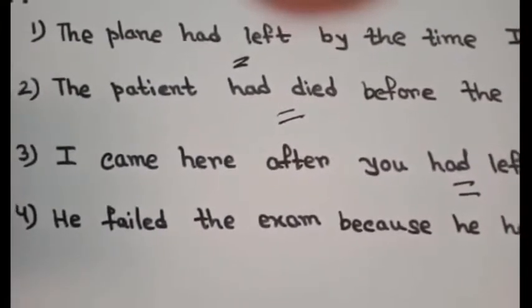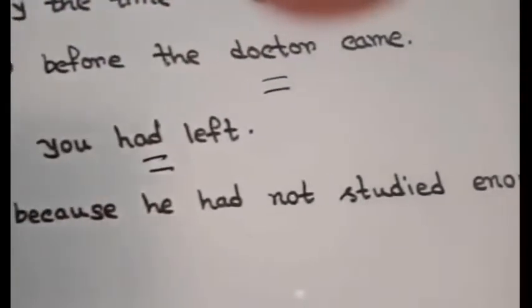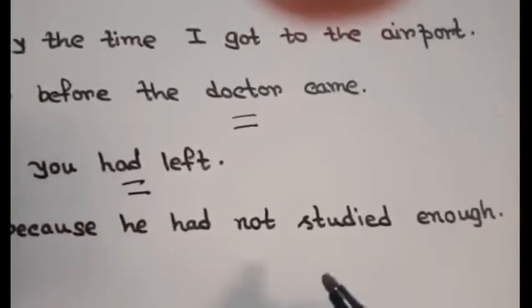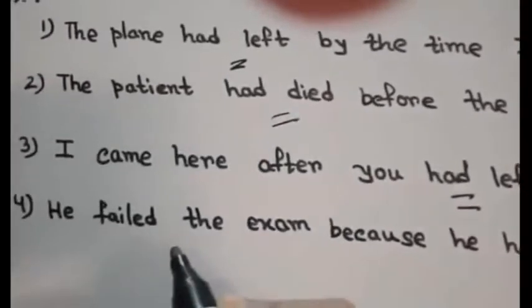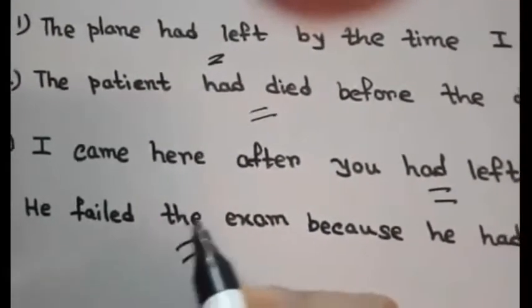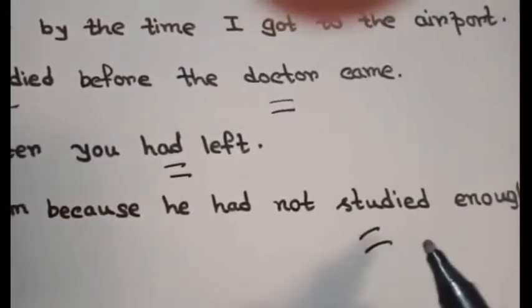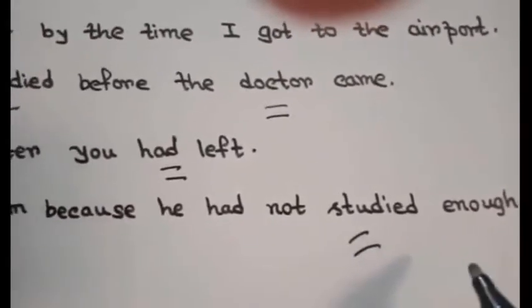Next or last example, he failed the exam because he had not studied enough. Okay, why did he fail the exam? Because he had not studied enough. So this action happened first in the past, and as a result this action happened. So this is the later action, and this is the earlier past action which happened first in the past, and so here I use past perfect tense. Is that clear? Hope it's clear to you.